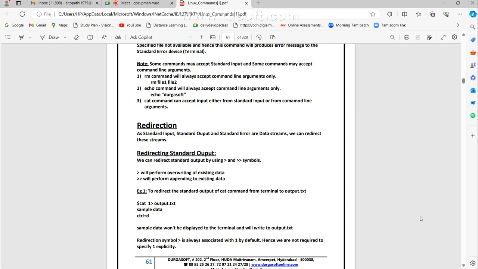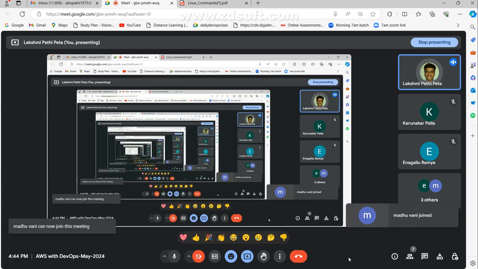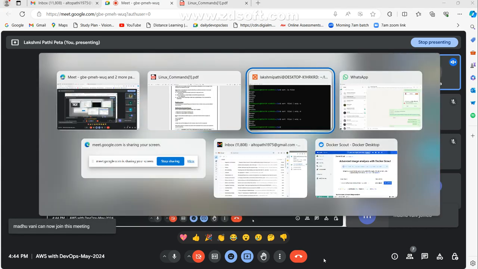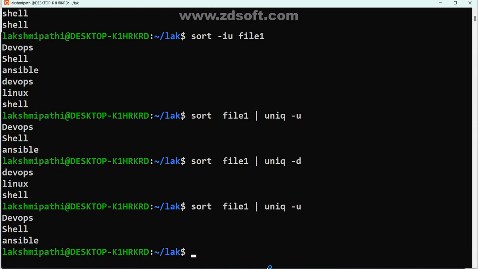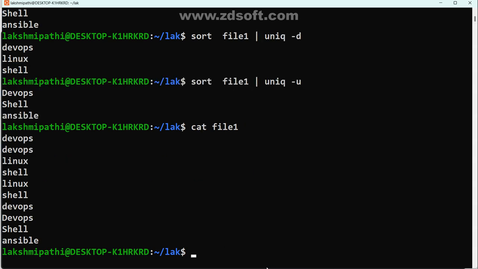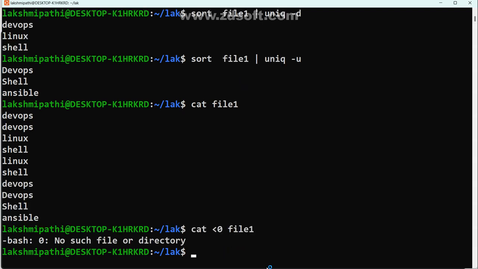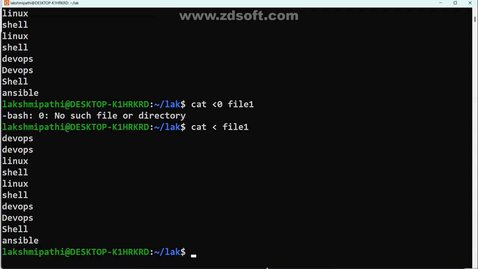Okay. And now see here, what they are expecting is, see, already one file is there, right? Tell me the file name, file one only, right? Cat, tell me, file one. This is the general nature. Now, according to input output redirection, they are telling like this, now with zero. Now, what happened? By default, they are telling, or maybe this is the right one, right? They are expecting number zero,